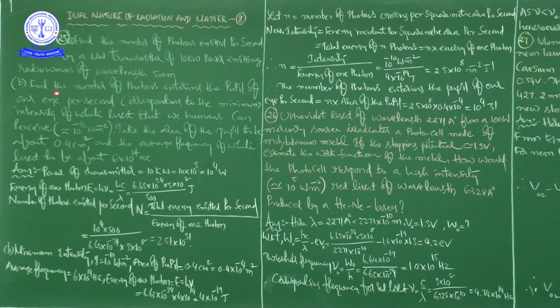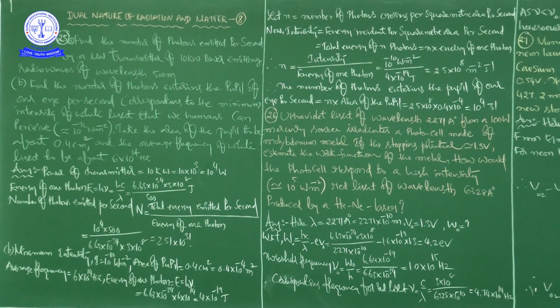This is the general life situation, for example, when we stand on the earth, the light photons are entering into our pupil, no? So how many photons are entering the pupil of our eye per second corresponding to the minimum intensity of white light that we humans can perceive, which is approximately equal to 10 to the power of minus